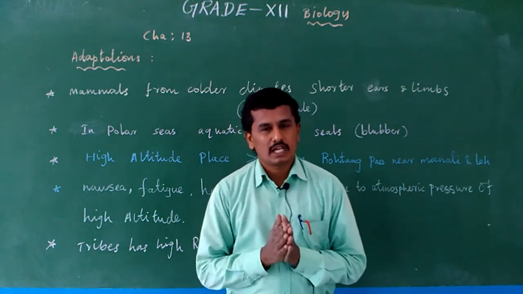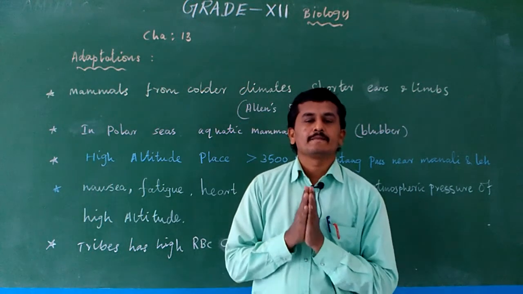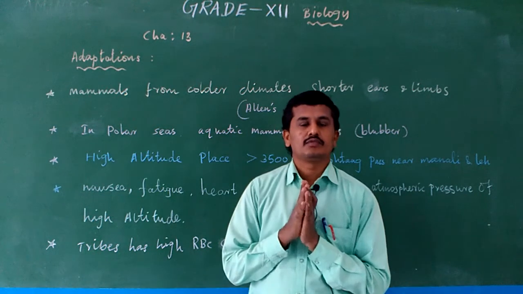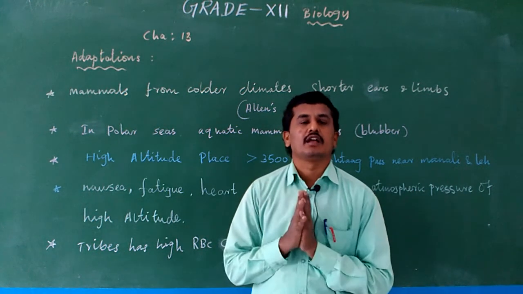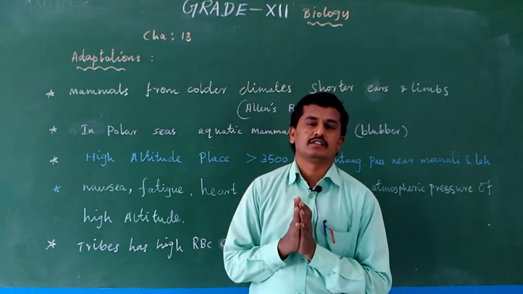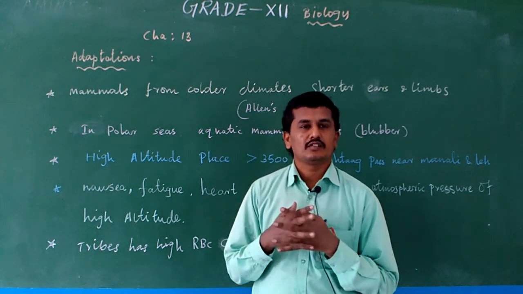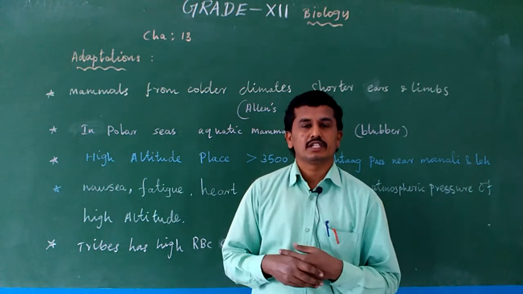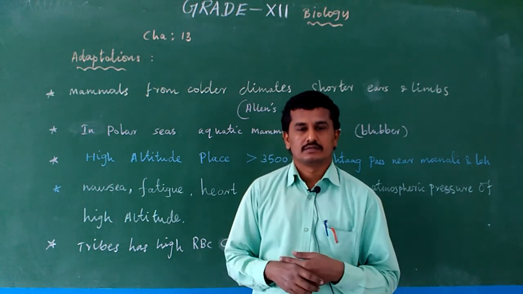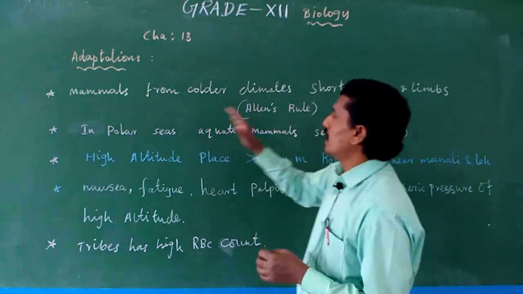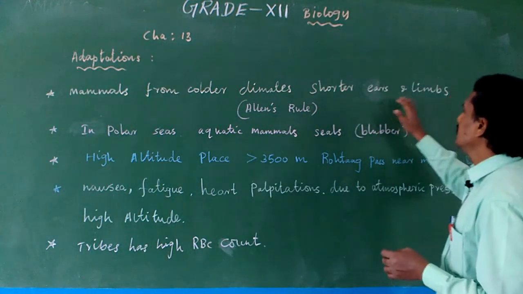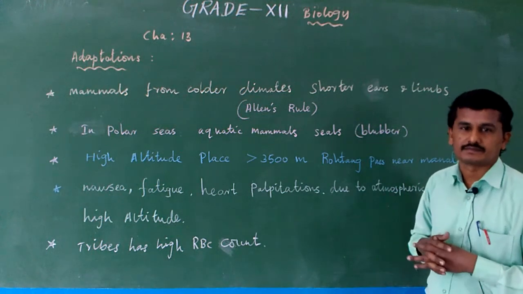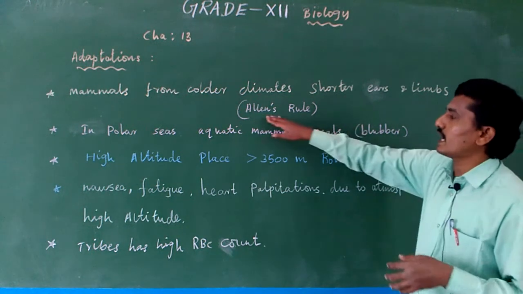So, in colder climates mammals normally have shorter ears and shorter limbs to minimize heat loss, because heat loss is an energetic process. For maintaining our body temperature again, we need more energy. This is normally seen in mammals from the colder climate: shorter ears and limbs, to avoid releasing their heat. This is known as Allen's rule.